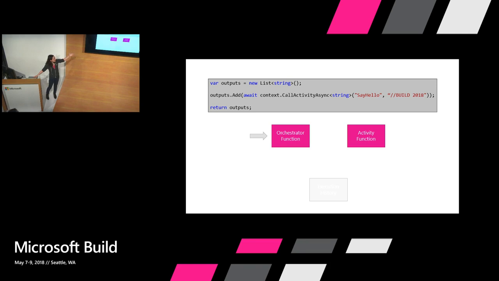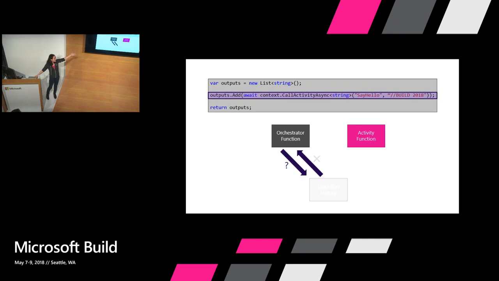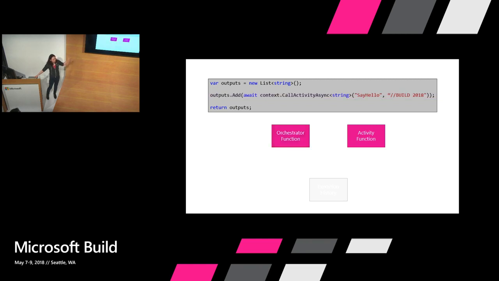But when you get a request into the orchestrator, it will run until it hits some request for async work. In C#, it's the await keyword. It will check its execution history to see, did I actually execute that yet? If it did, it will go ahead, but it didn't in this case. So it's going to say, hey, I need to schedule this work. It will call into the underlying extension framework to do that. And then it'll go to sleep, because it's just waiting for this stuff to happen. It has nothing else to do.